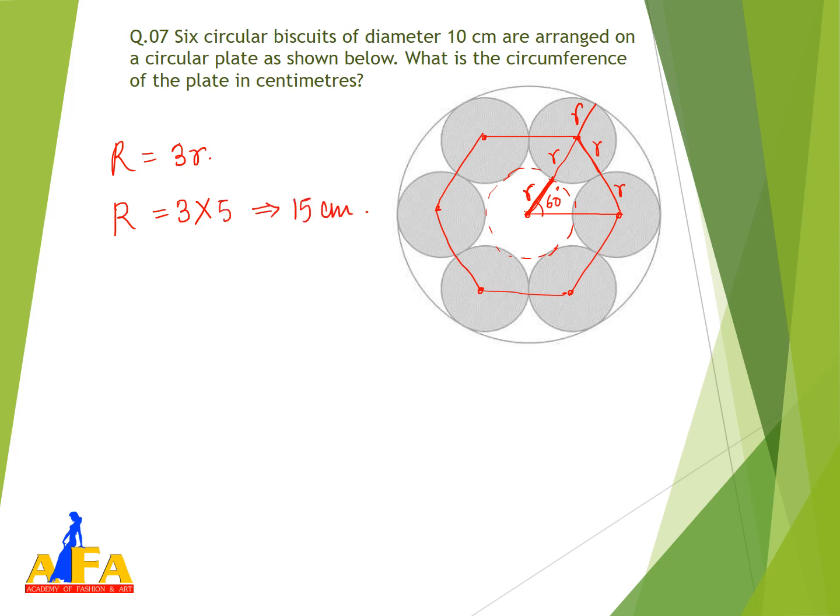So you have to find out the circumference. So what is the value of circumference? 2 pi r. So we will be putting the value of pi. You can either put 22/7 or you can put 3.14, and r is 15. Find out the value. Yes, so 94.2 is the answer, right?